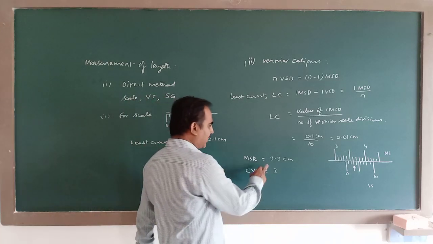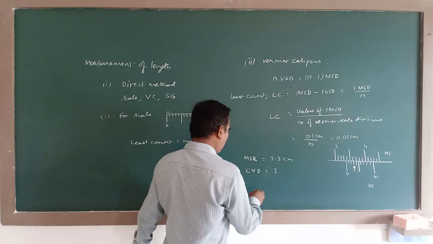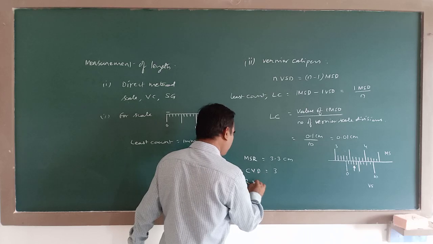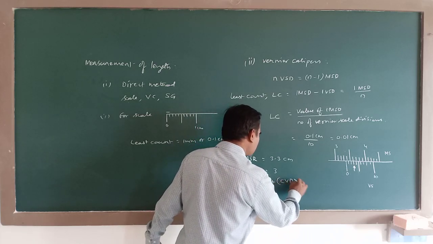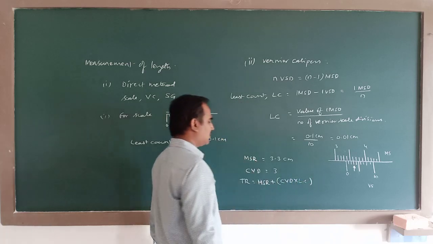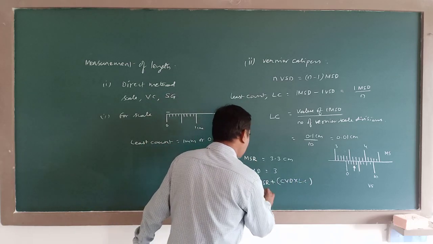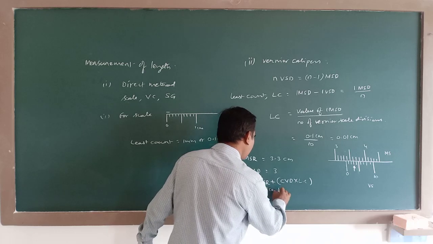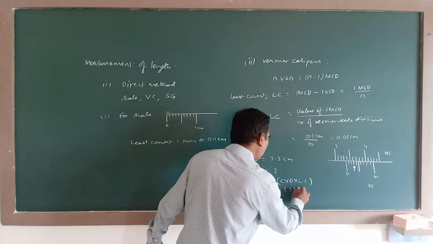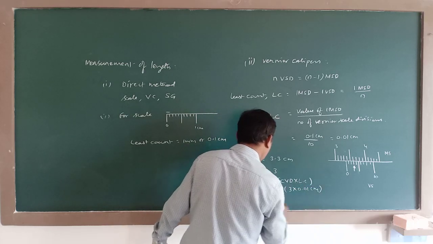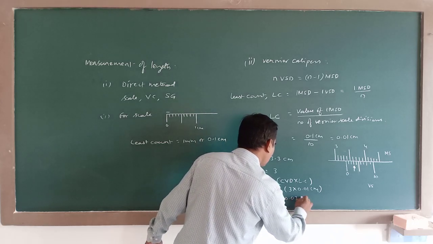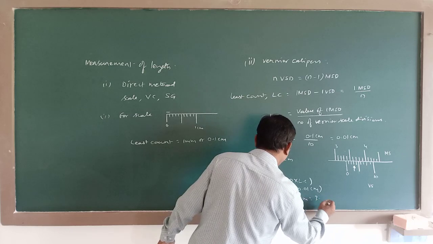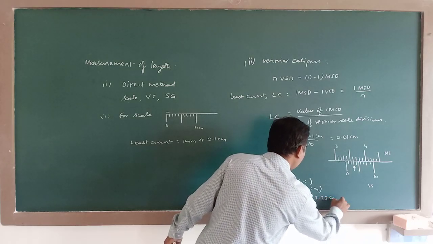By observing this main scale reading and vernier scale reading, you can calculate the total reading by using this formula: MSR plus CVD into LC. So this is 3.3 centimeter plus 3 into 0.01 centimeter. So 3.3 centimeter plus 0.03 centimeter, which is equal to 3.33 centimeter.